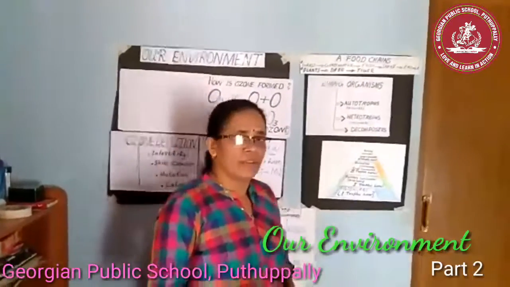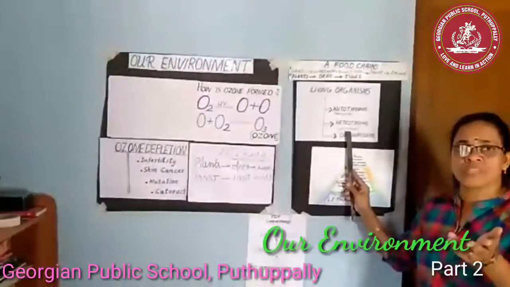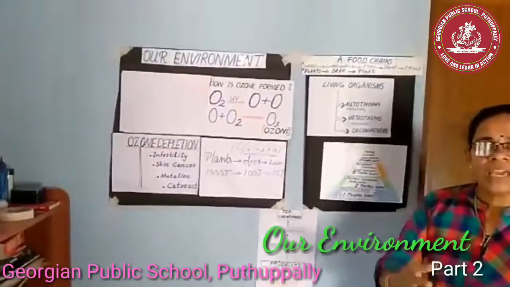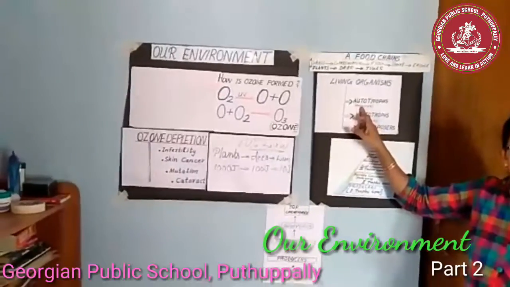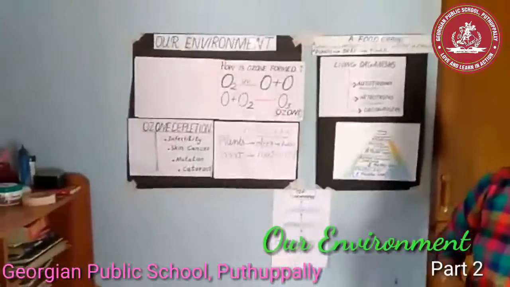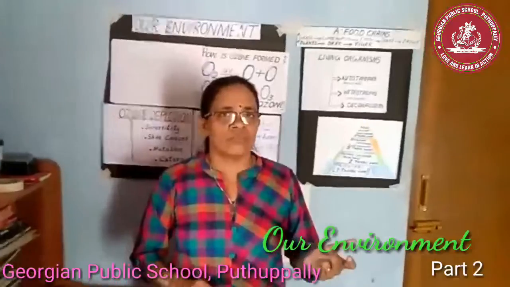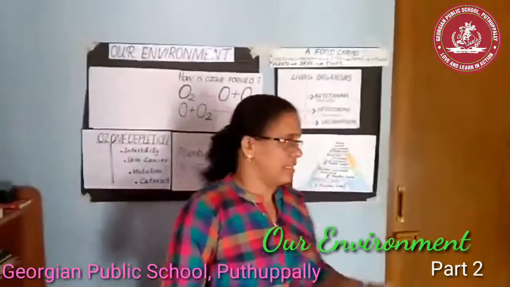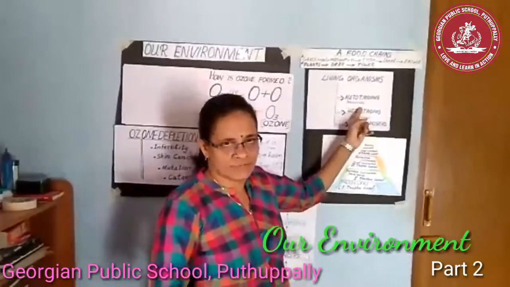Then what do you mean by heterotrophs or consumers? Heterotrophs are also called consumers because they depend on autotrophs or producers for their survival. All the consumers, including herbivores, carnivores, and parasites, directly or indirectly depend on autotrophs or plants for their food.